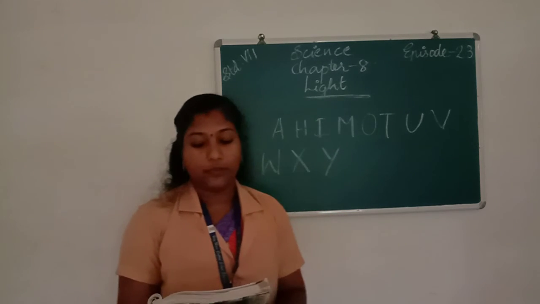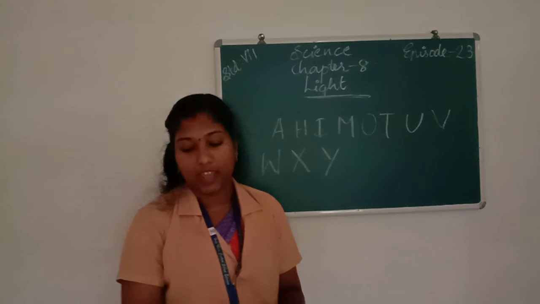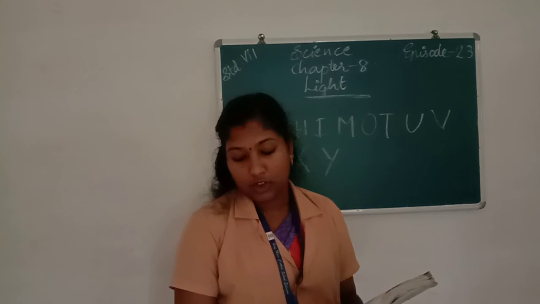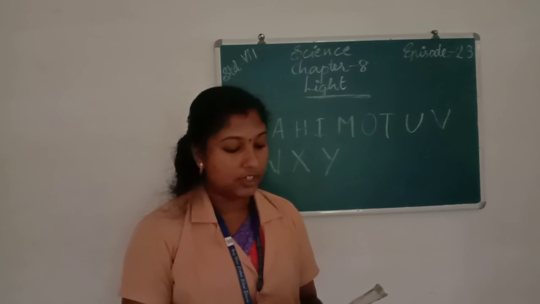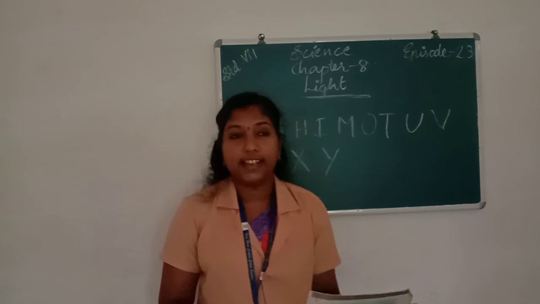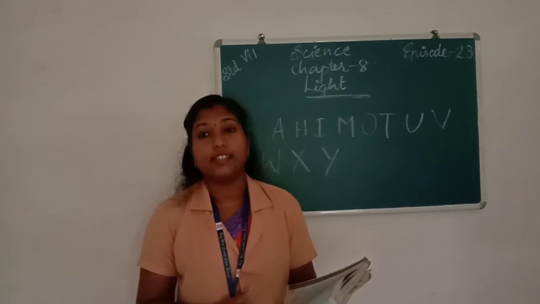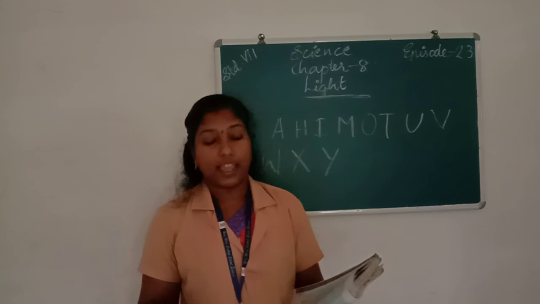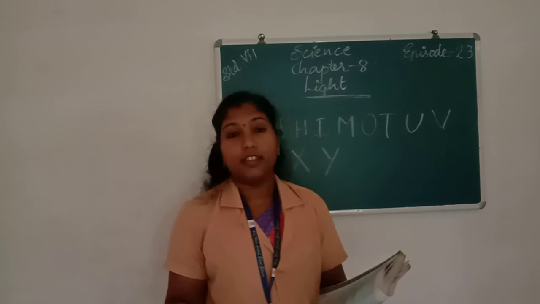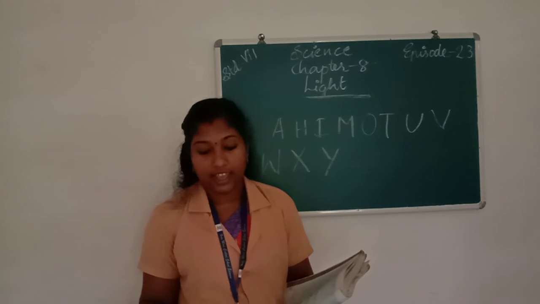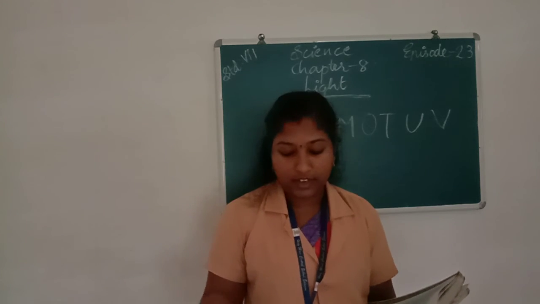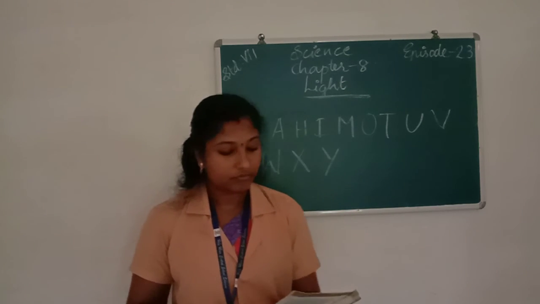Next, state two differences between convex and concave lenses. Convex lenses are converging lenses, and concave lenses are diverging lenses. And the images formed by convex lenses are real, and the images formed by concave lenses are virtual.